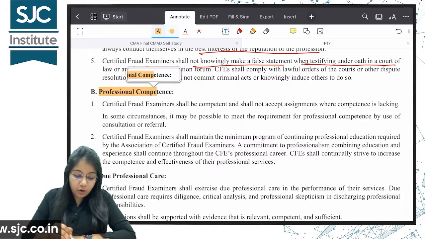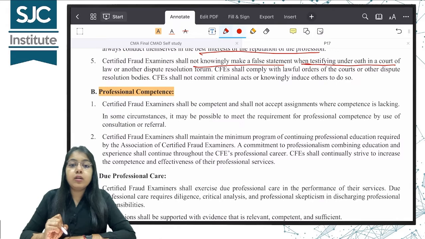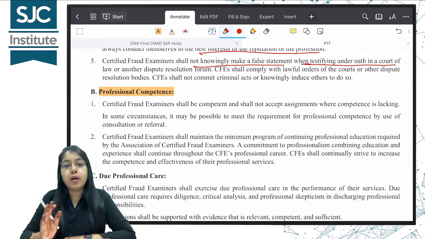Next is professional competence. Competence means I should have the knowledge and the skill to perform the engagement. So where competence is lacking, मुझे लग रहा है कि इस एरिया में मेरी स्पेशलिटी नहीं है, I should not accept the engagement. But of course, I can take help from others, work done by others.